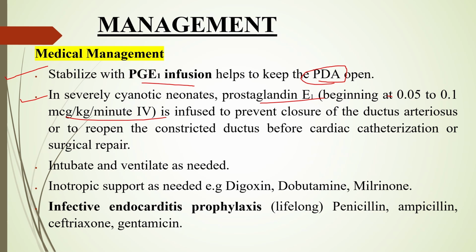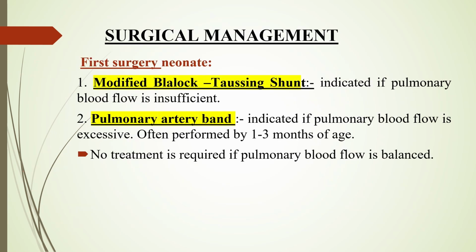And क्योंकि यहाँ पे क्या है, ऑक्सीजन सैचुरेशन बहुत ज़्यादा लो है, child is having the cyanosis, so there is a need to intubate and ventilate as needed. Inotrope support is given so that the heart muscle will contract effectively, or it is also having the negative chronotropic effect, so it will decrease the heart rate, for example digoxin. And then infective endocarditis prophylaxis is also given to the patient to prevent infection.